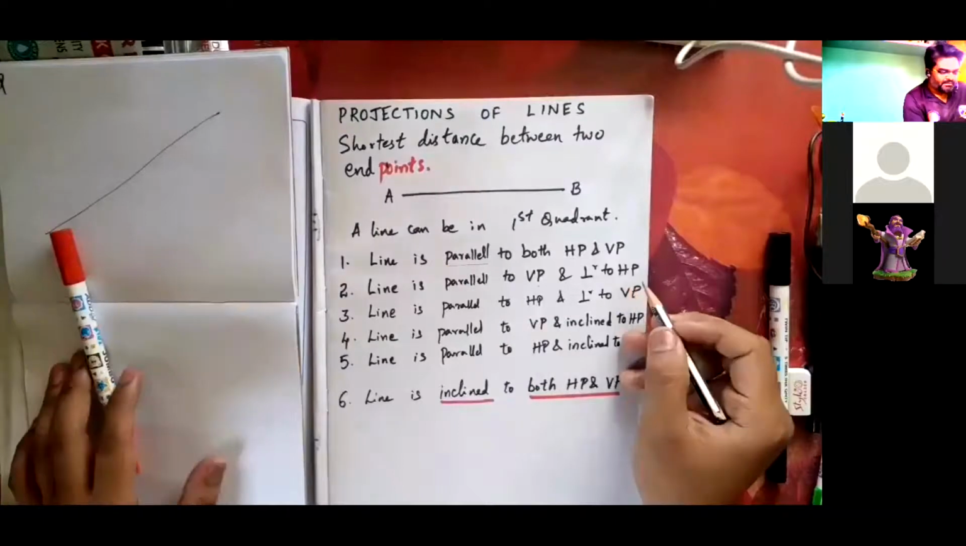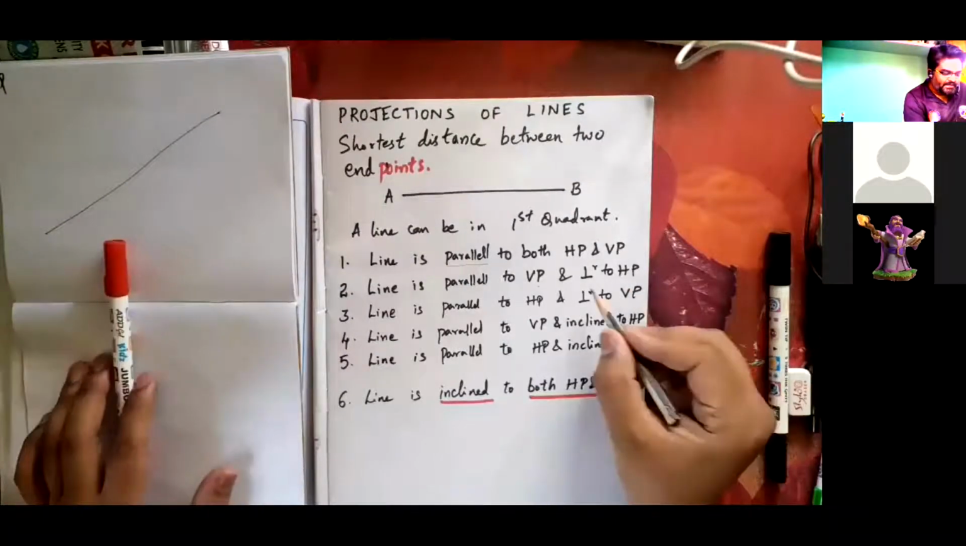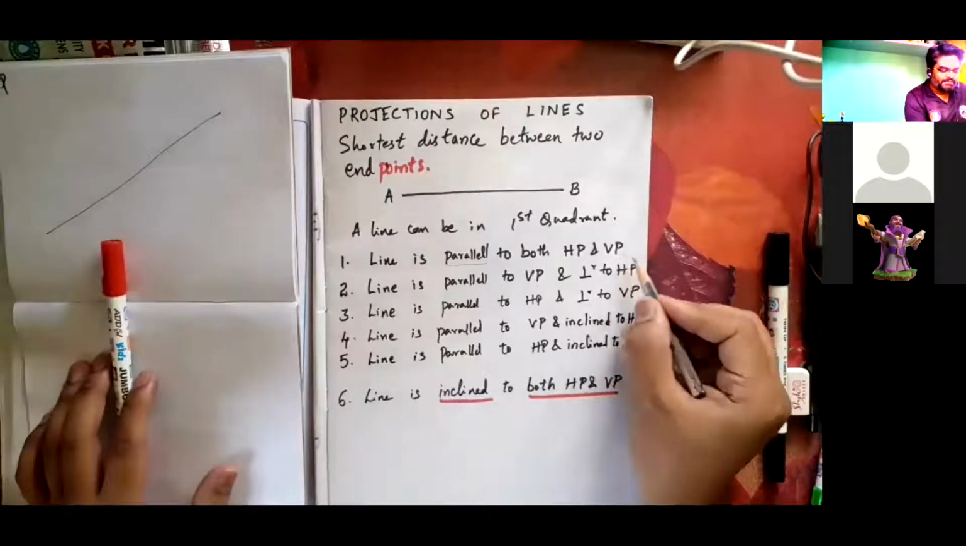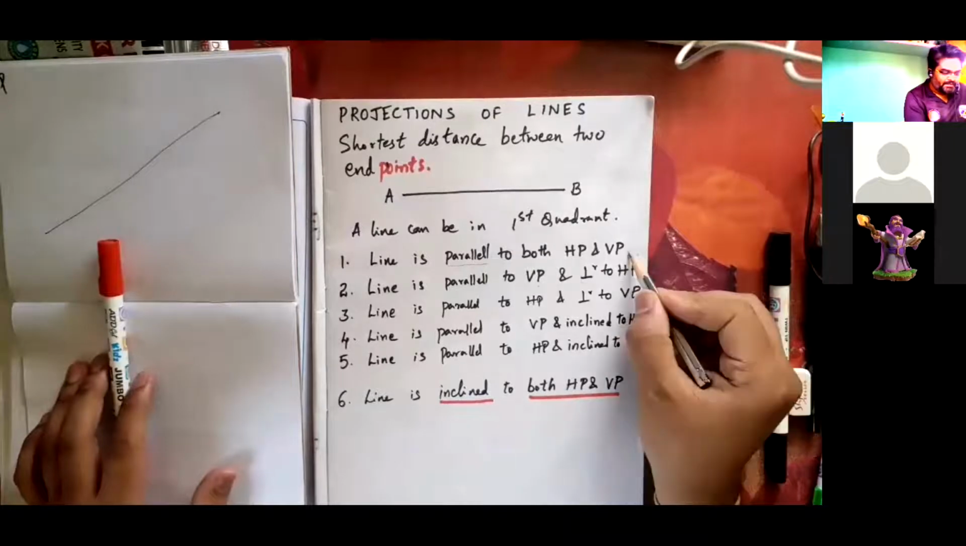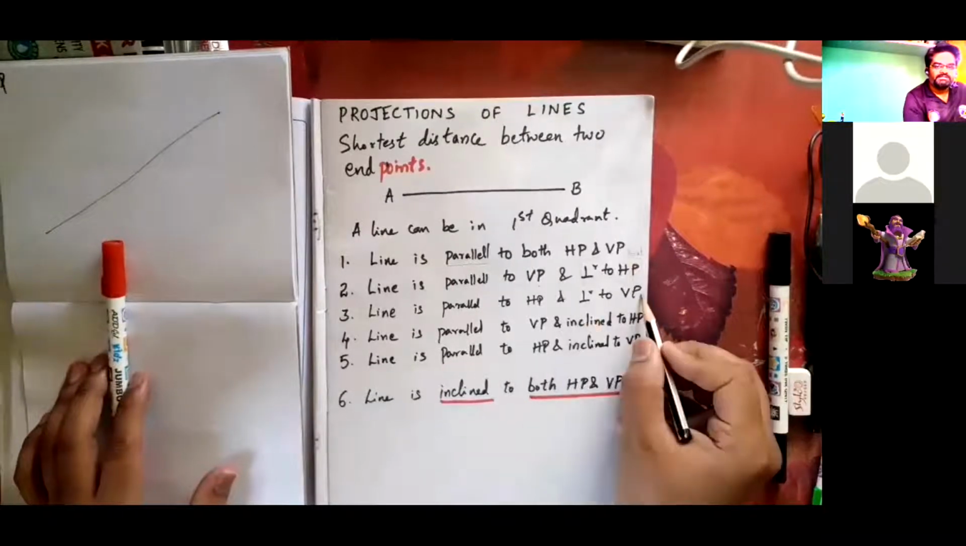A line perpendicular to HP is seen just as a point. Here also, perpendicular to VP, it is seen as a point. But when it is parallel, it will be in its exact true length.